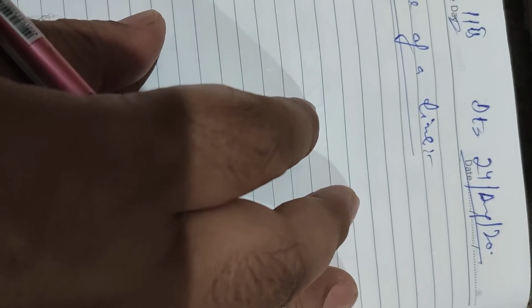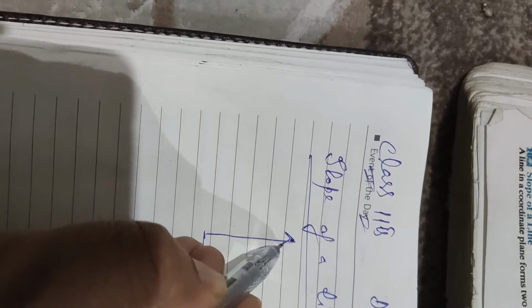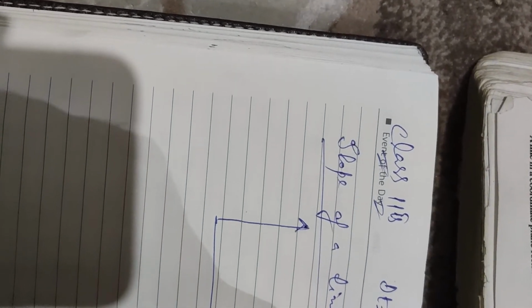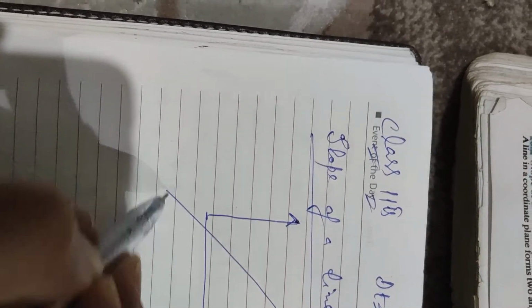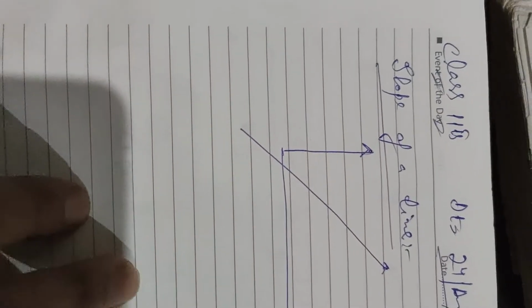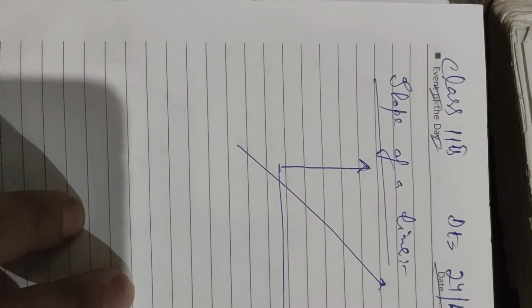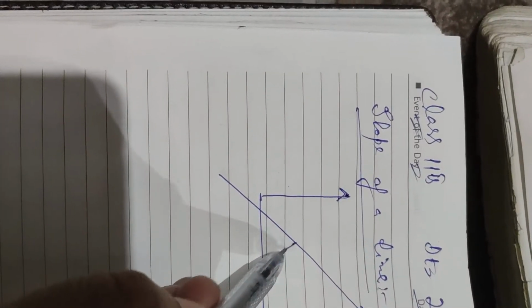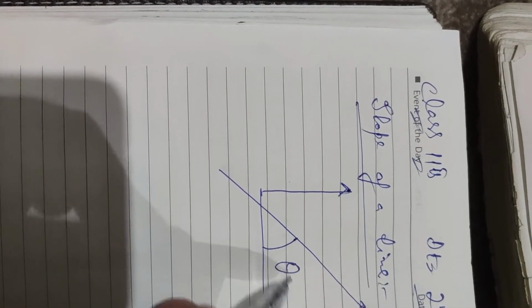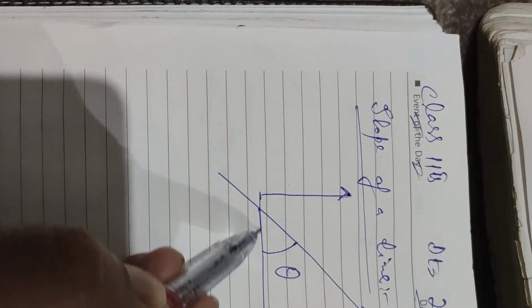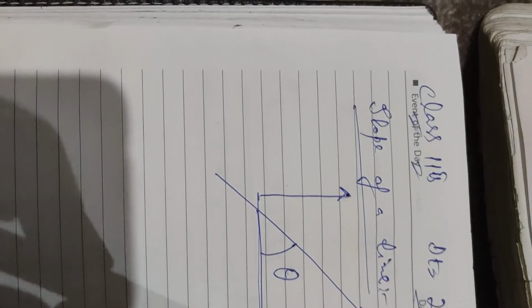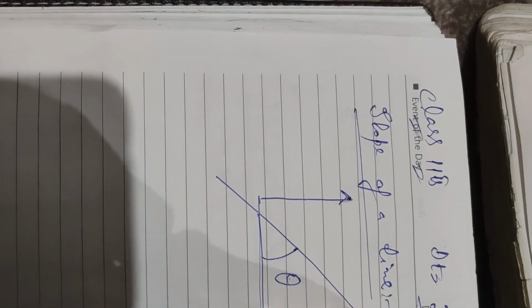Dear students, today's topic for class 11th is Slope of a Line. This line, if we take an x-axis and a y-axis and draw a straight line like this. If this line makes an angle theta with the positive direction of the x-axis, positive direction means this: if theta is the angle made by this line